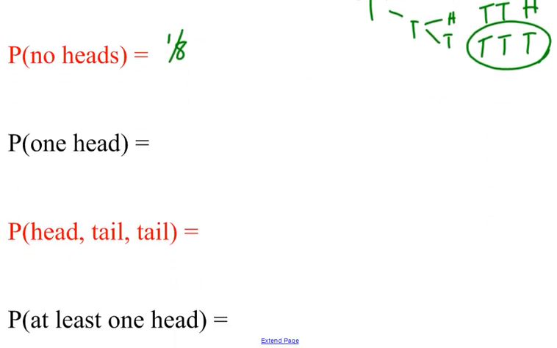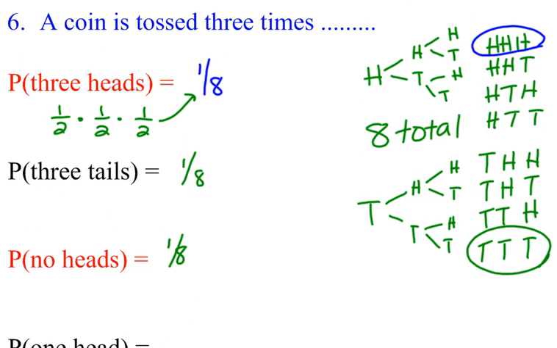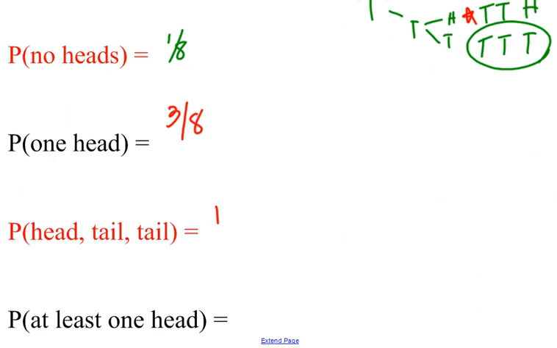1 head. So take a look at my chart here. How many of these have just 1 head? Here's one. Here's another. Here's another. So I have 3 of them that have 1 head. So that's a 3/8 chance. The next one says head, tails, tails. Because it's worded that way, it has to be in that order. So head, tails, tails is this one right here. So there's only one chance of that, which would be 1 out of 8.